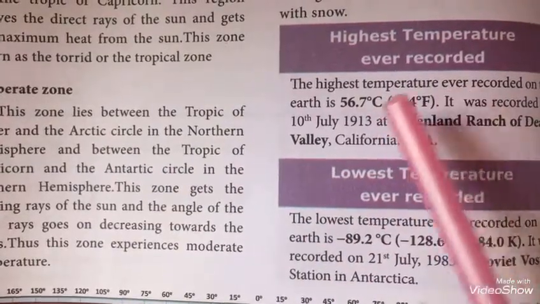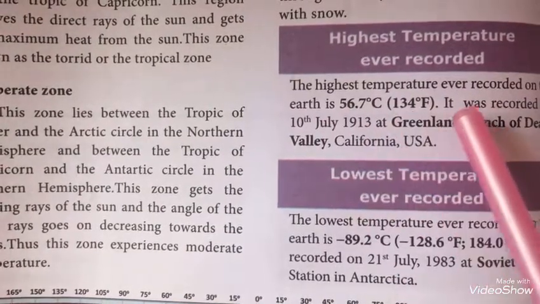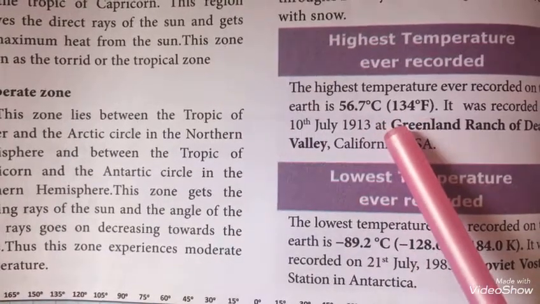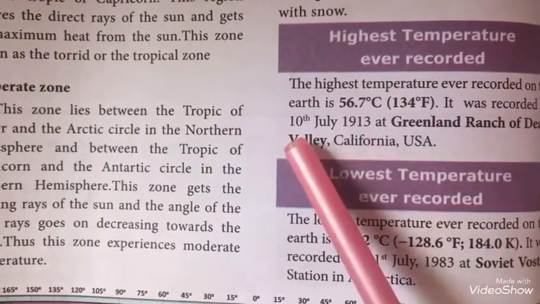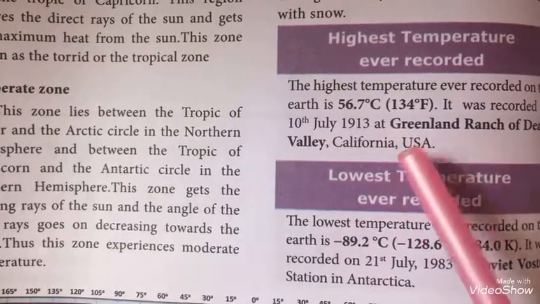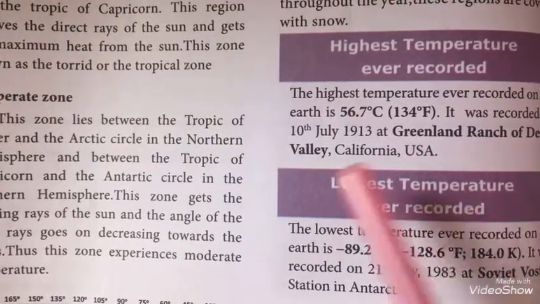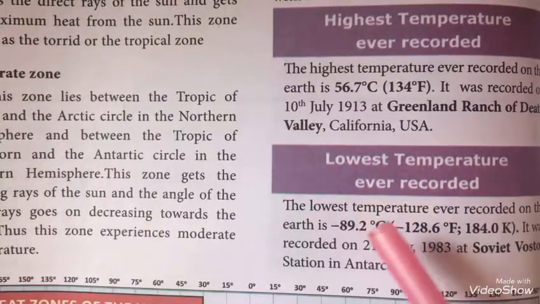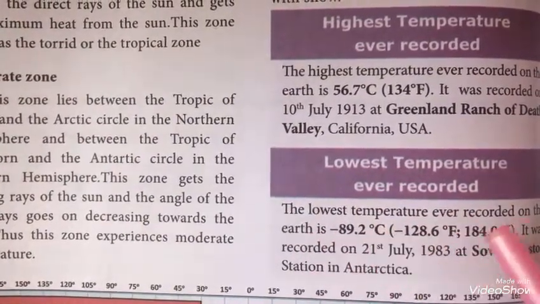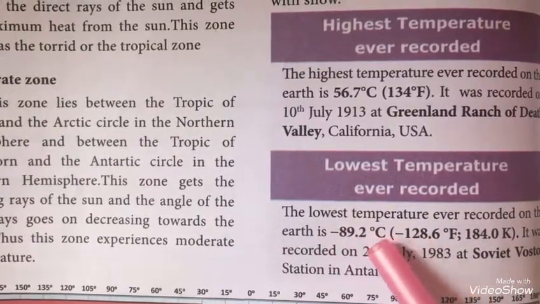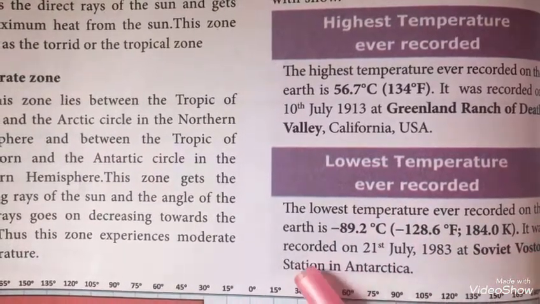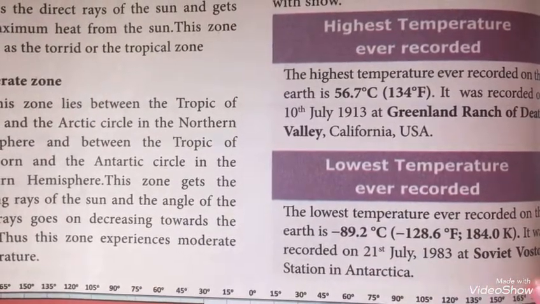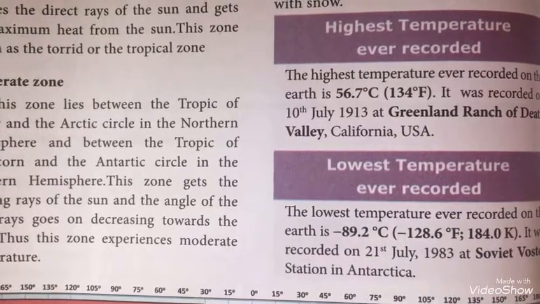Highest temperature ever recorded. The highest temperature ever recorded on the earth is 56.7 degrees Celsius. It was recorded on 10th July 1913 at Greenland Ranch of Death Valley, California, USA. Lowest temperature ever recorded. The lowest temperature ever recorded on the earth is minus 89.2 degrees Celsius. It was recorded on 21 July 1983 at Soviet Vostok Station in Antarctica.